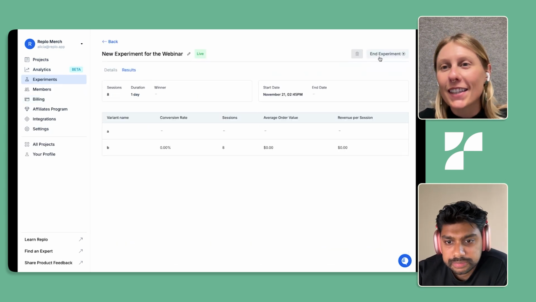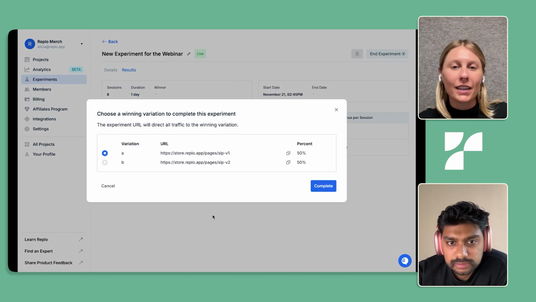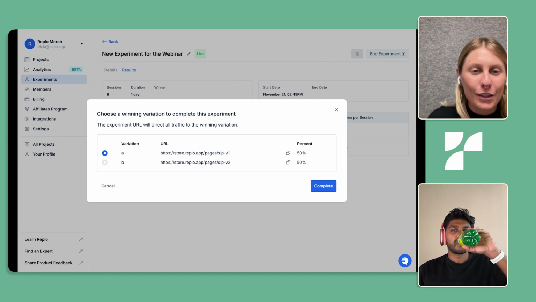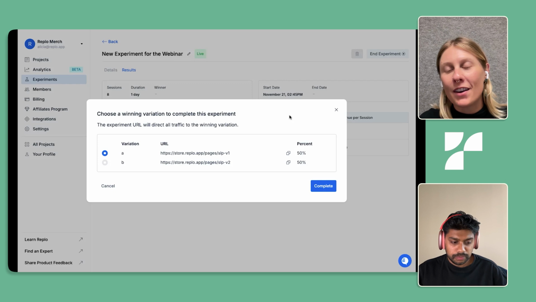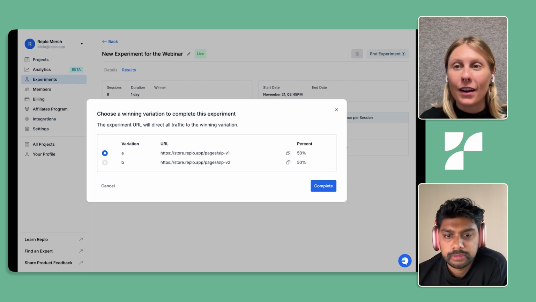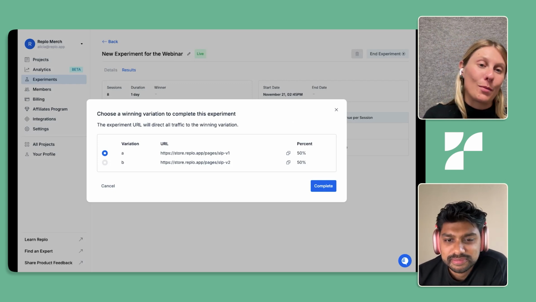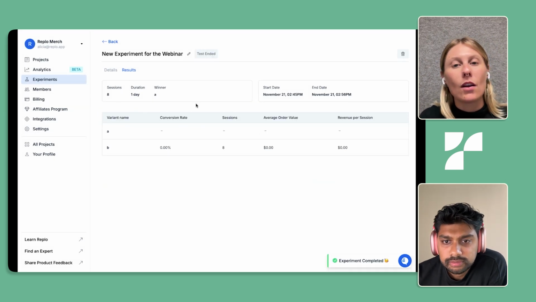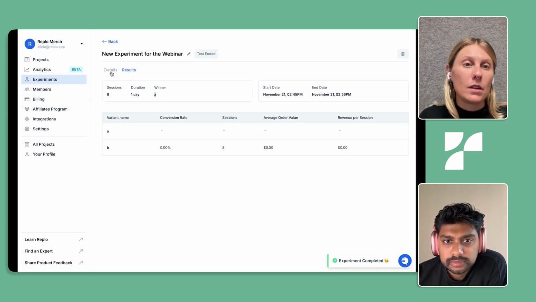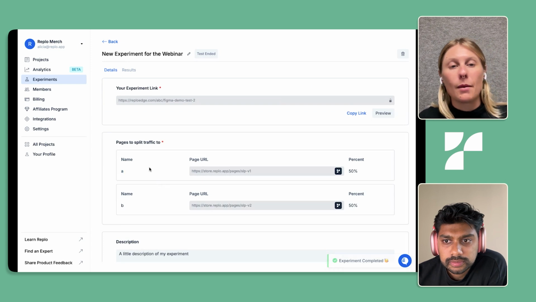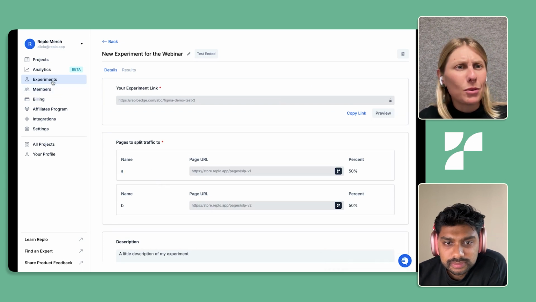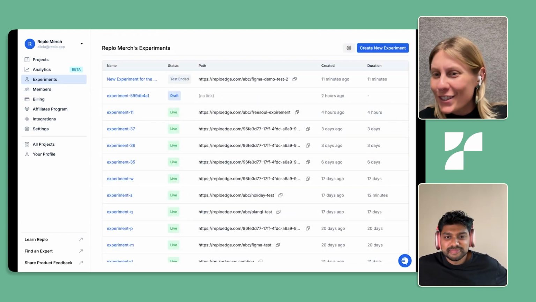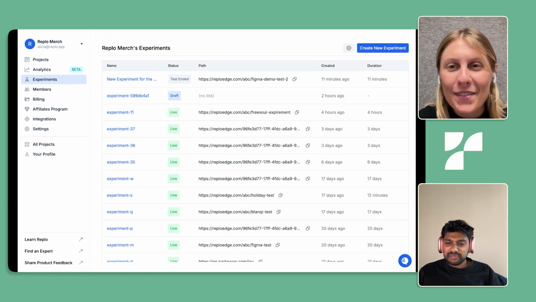I think the very last thing is I'll just pull up ending an experiment. Once an experiment is over, and you feel like you've gotten enough information about how that experiment went overall, you can come in here and complete that experiment, and all traffic will then be diverted to that winner you just selected. So that's really it. But I would love to see if there are any other questions. I'm here to answer them.